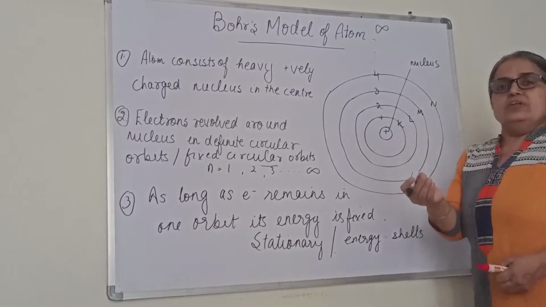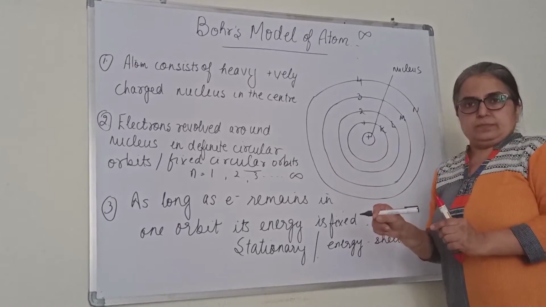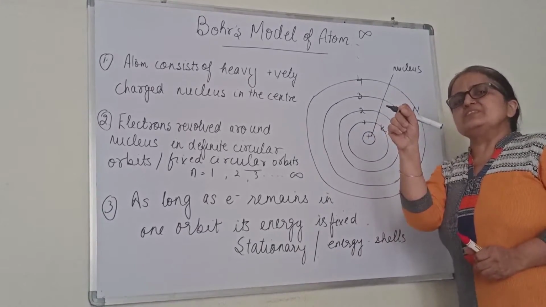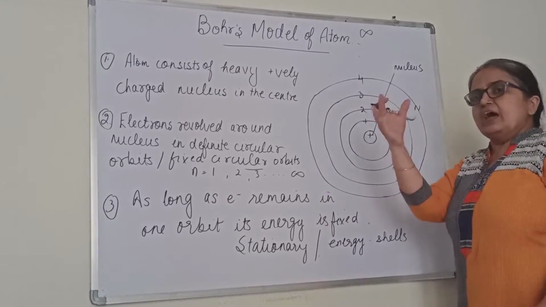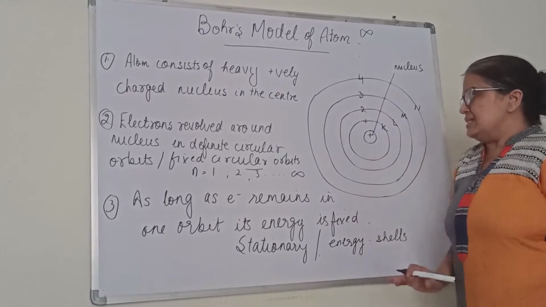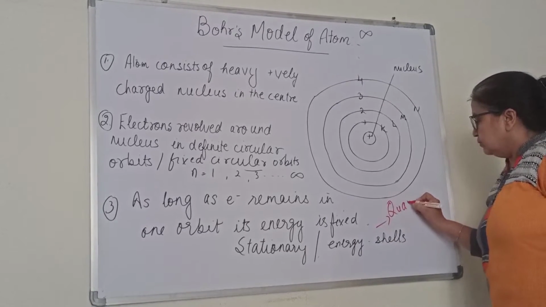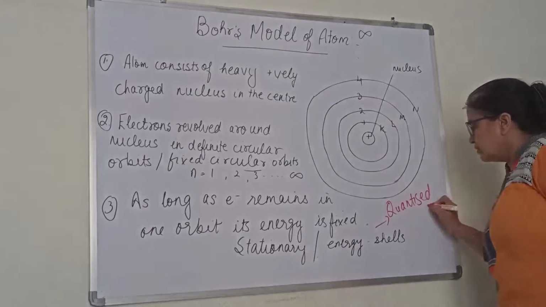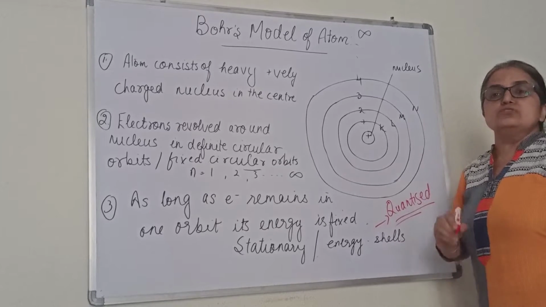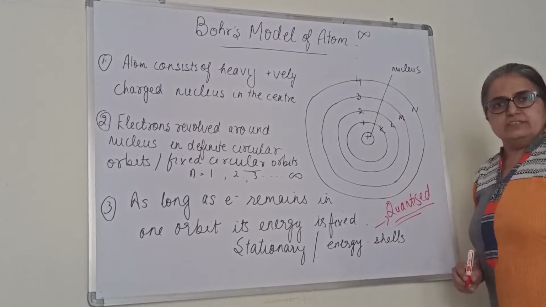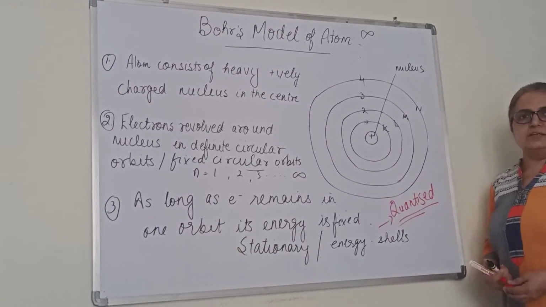So it is the energy of the orbit that is fixed. In that orbit, if the electron is present, it will possess this much energy. If it is present in the second orbit, it will have this energy. It cannot have any other energy of its own. So we can say that energy is quantized. Quantized means fixed. It can have only these permissible values, not any other value. Is it clear, children? Still we have to discuss the postulates. You can note this down so that I can write the next.